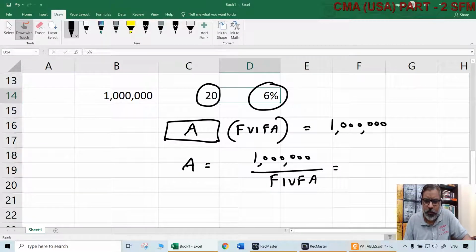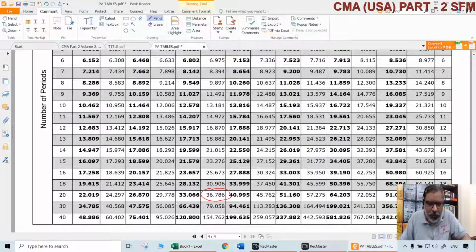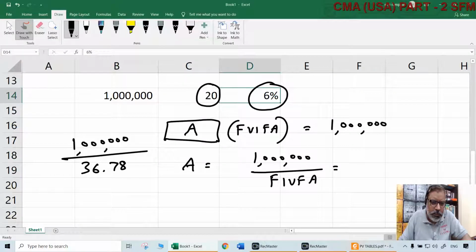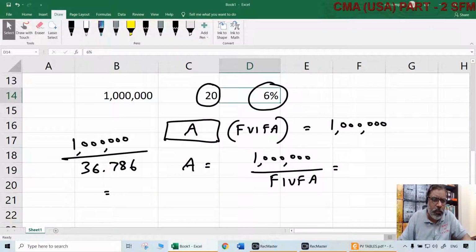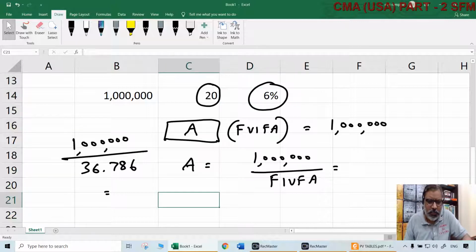So all that we need to do is simply this: 1 million divided by 36.786. Whatever that amount is, that is what this person has to set aside each year so that he can reach the target of $1 million after 20 years.